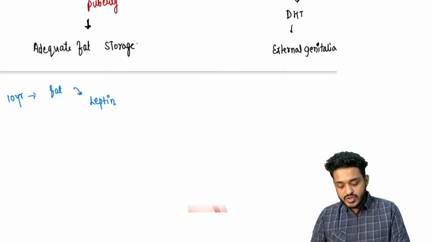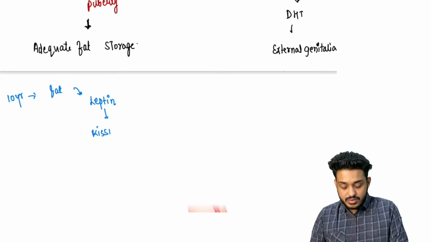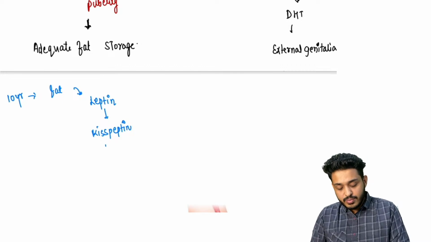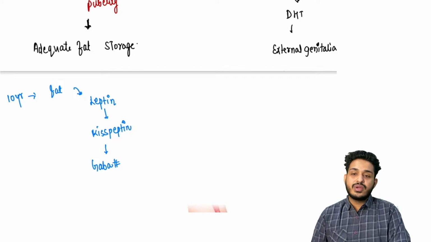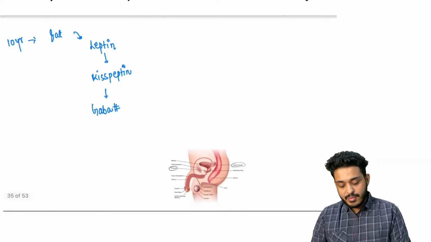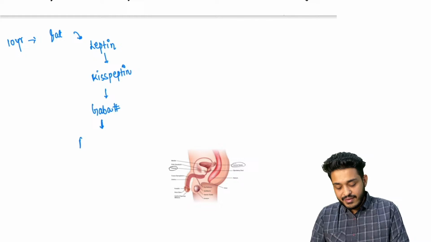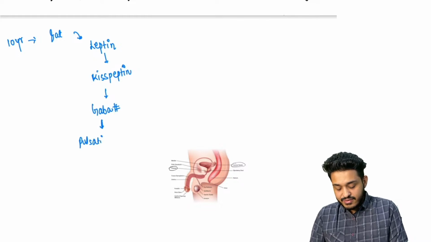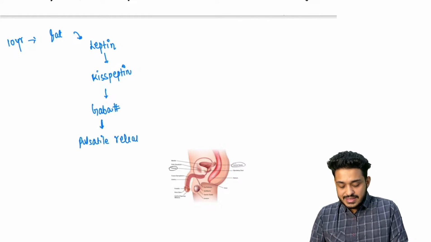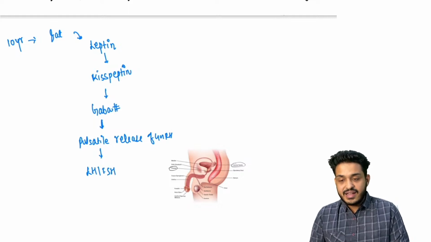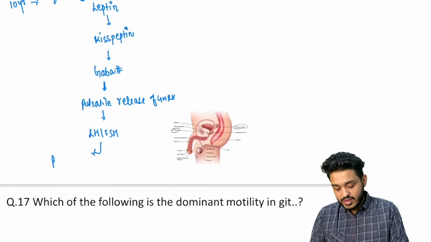And this leptin is going to activate kisspeptin, and this kisspeptin is going to be responsible for the inhibition of GABA. It is going to inhibit GABA, and now what is going to happen? This GABA will be inhibited, and you will be having what? Pulsatile release of GnRH, and this pulsatile release of GnRH is going to release what? LH and FSH, and this LH and FSH are going to be responsible for the puberty.